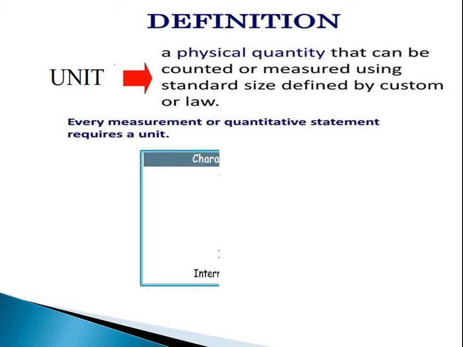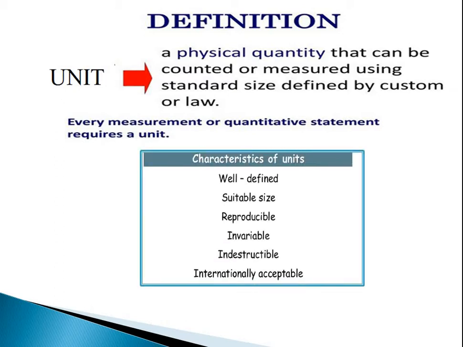Okay, so to define a unit there should be some characteristics. That unit should be well defined, it should be of suitable size, it should be reproducible, it should be invariable, indestructible, and internationally acceptable.